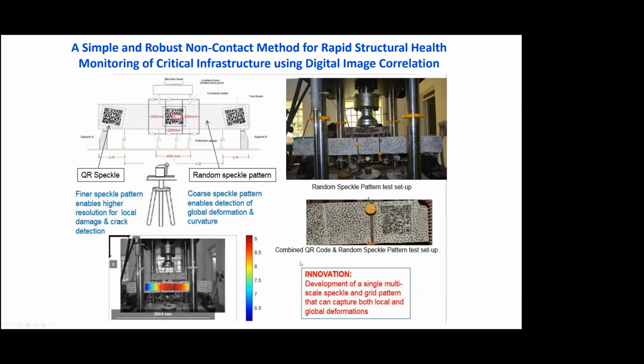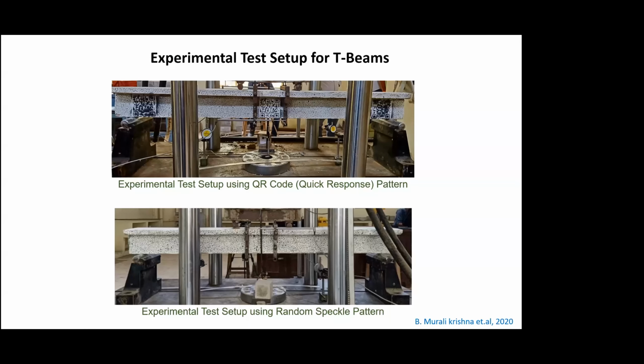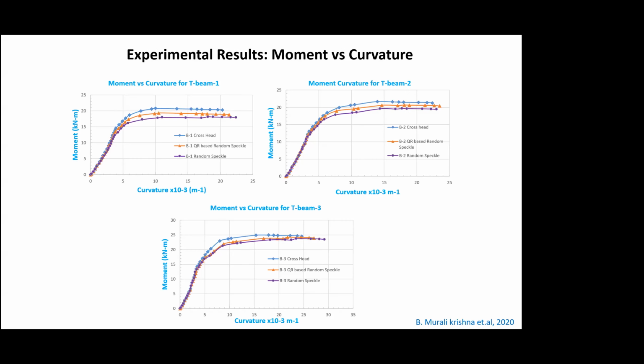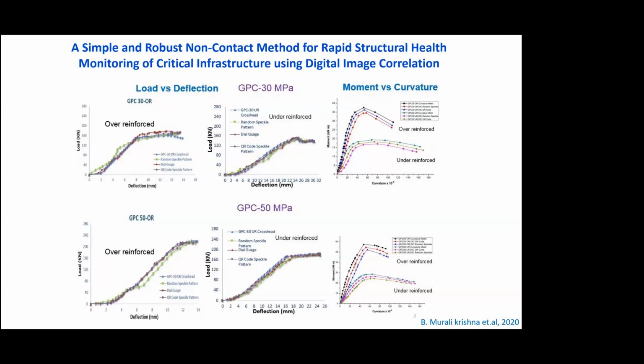We've looked at the global deformation, detection of local damage, and crack detection. We have also come up with a new kind of speckle pattern which is under patent. We found that overall the results in terms of load deflection and moment curvature are very comparable, very good, with even dial gauges or LVDTs.